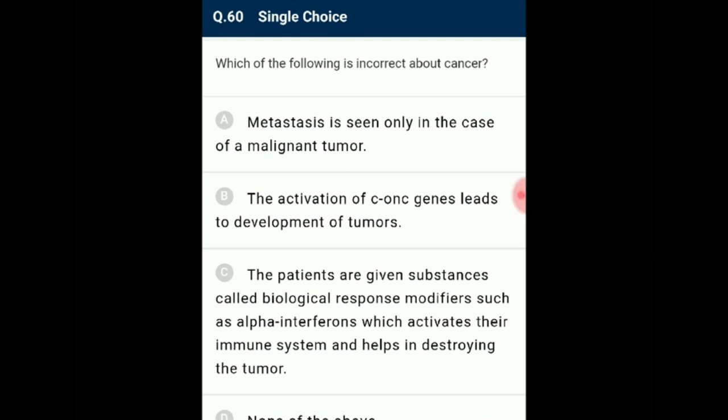Several genes called cellular oncogenes, or proto-oncogenes, are found in normal cells, which when activated under certain conditions could lead to oncogenic transformation of the cells. The patients are given substances called biological response modifiers such as alpha interferons, which activate their immune system and help in destroying the tumor. So the answer for this question is option D. So from the given statements, none of the statements is incorrect about cancer.